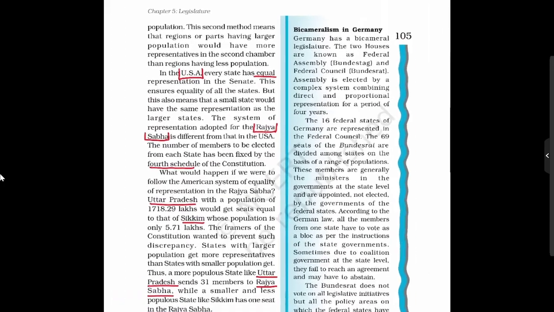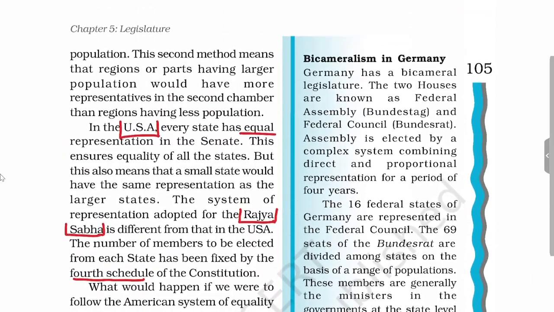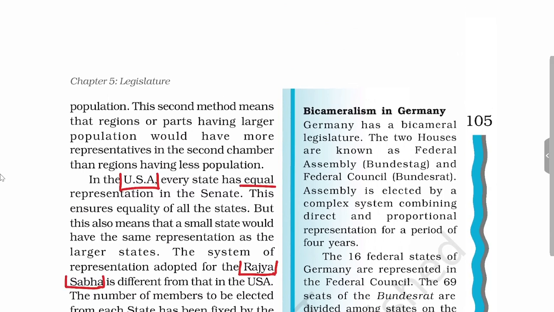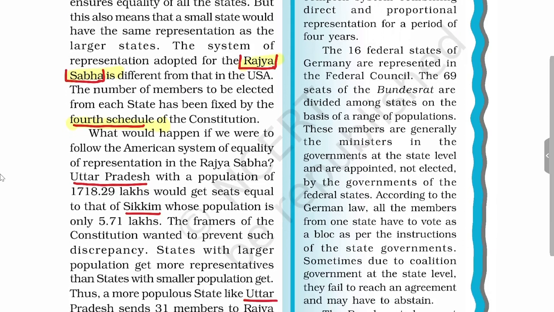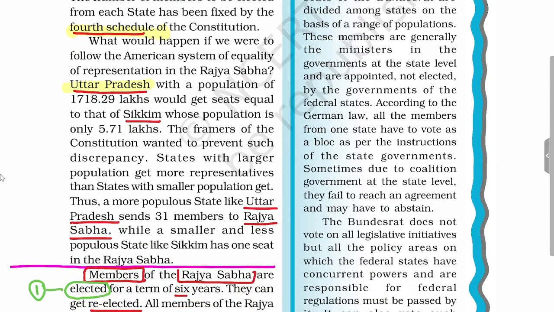Now we have seen that the representation in Rajya Sabha is based on population. So regions and parts having larger population will have more seats in the second chamber, and regions having less population will relatively have fewer seats. We have seen that in USA you have equal representation, but in Rajya Sabha of India, according to the fourth schedule, representation is dependent on population. Since UP has this population, it has 31 seats. Sikkim has a population of only 5.71 lakhs, so Sikkim will have only one seat in Rajya Sabha.